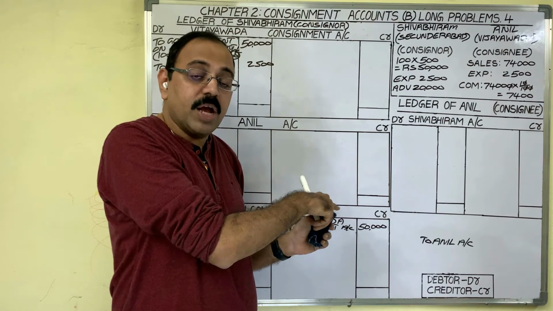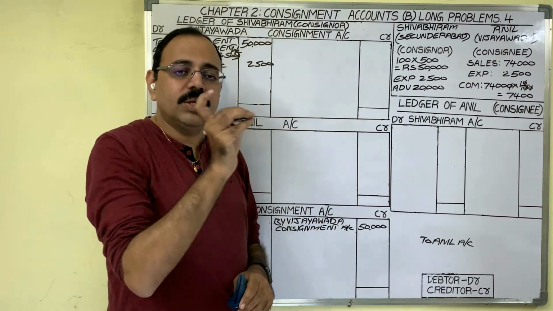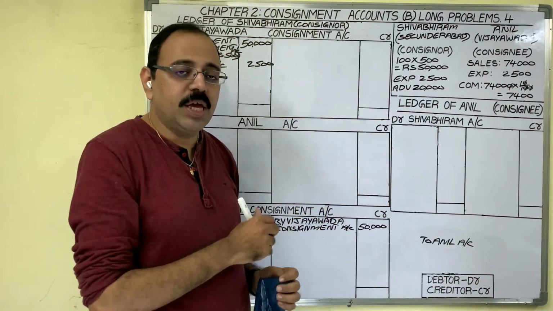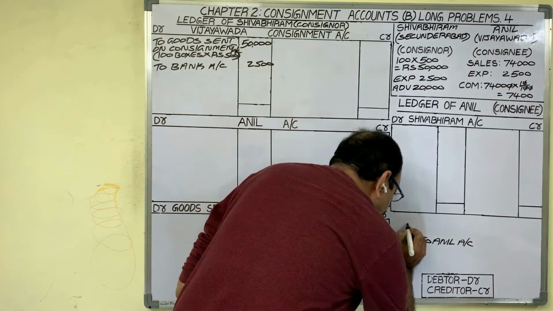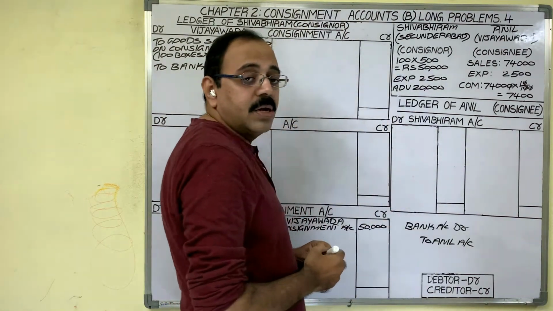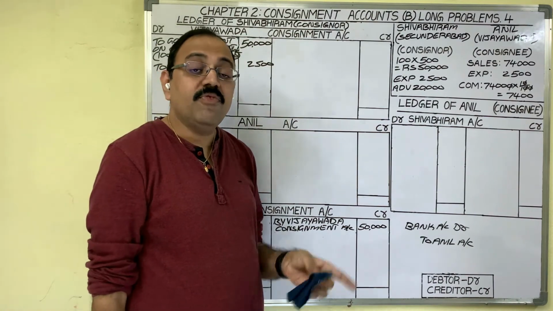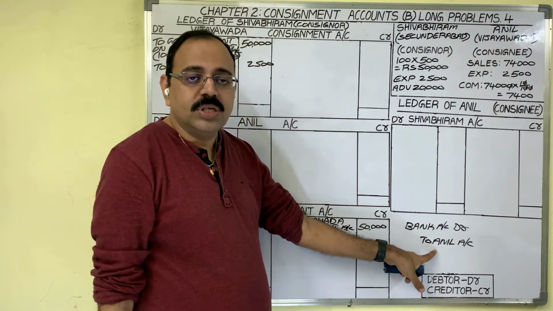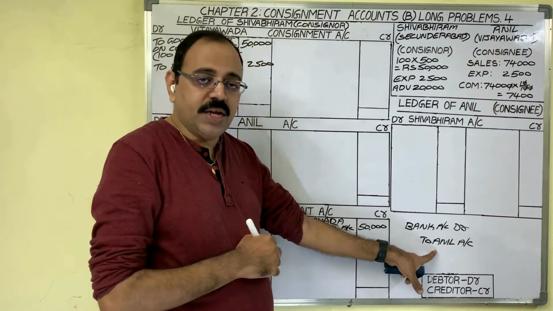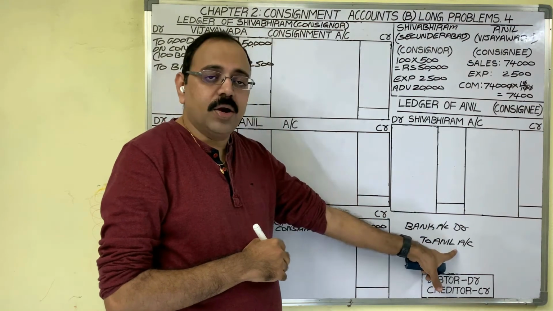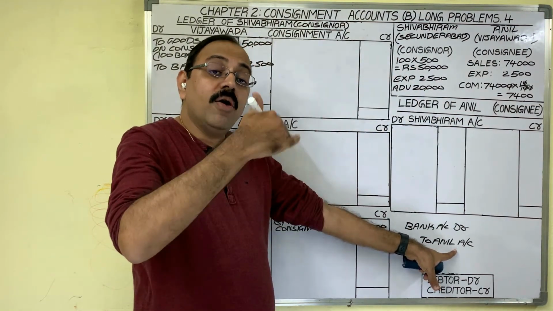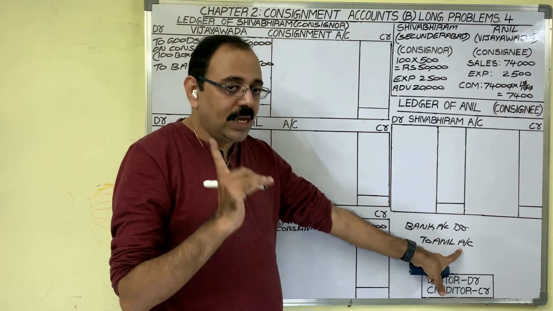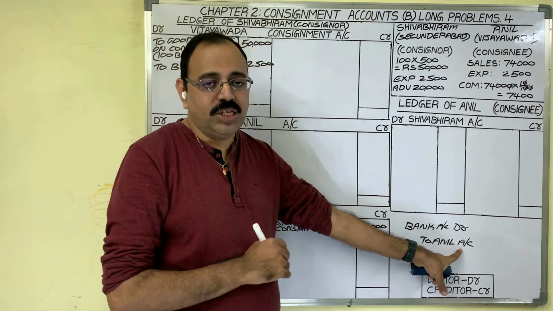Our banker becomes a receiver. Bank account is a personal account. Personal account rule, debit the receiver, credit the giver. As banker is becoming a receiver, we should debit bank account. So remember, if advance is coming in the form of a check, entry is bank account debtor to consignee account. If advance is coming in the form of cash, cash account debtor to consignee account. If advance is coming in the form of bill, then bills receivable account debtor to consignee account. In consignor books, these are the entries for advance amount.